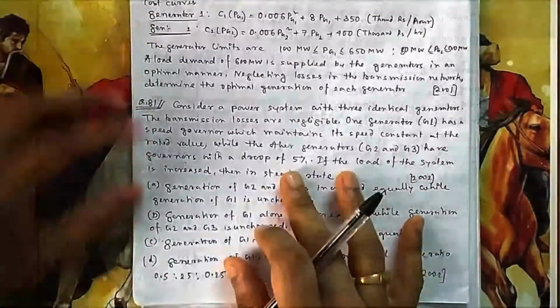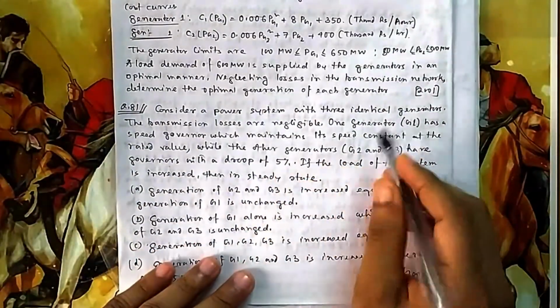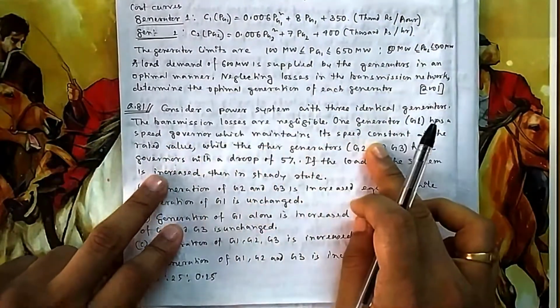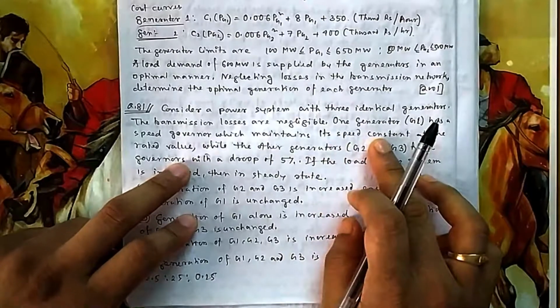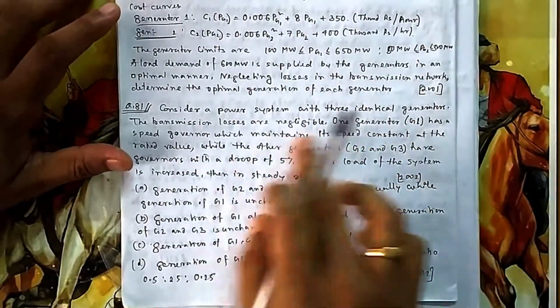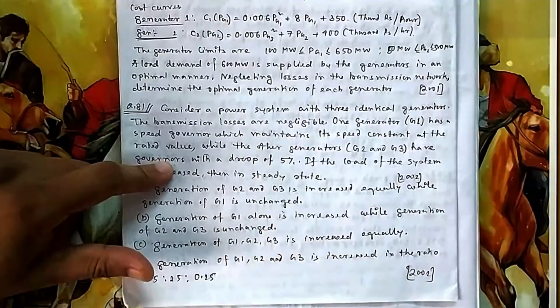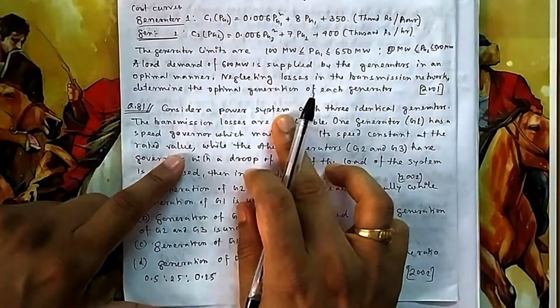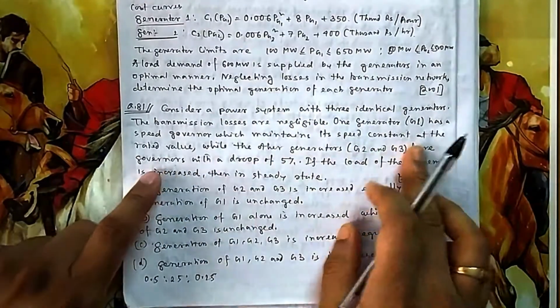Okay, in question number 81, consider a power system with 3 identical generators. The transmission losses are negligible. One generator has a speed governor which maintains its speed constant. So speed is constant means its output frequency will always be constant. So it cannot change. For generator 1, you cannot change the frequency. Okay, and it is a power system, so all are interconnected at the rated value.